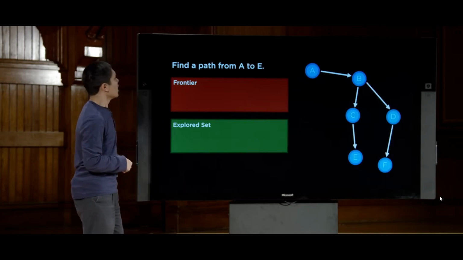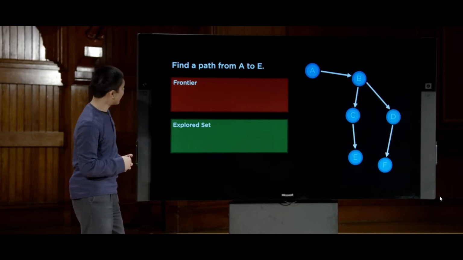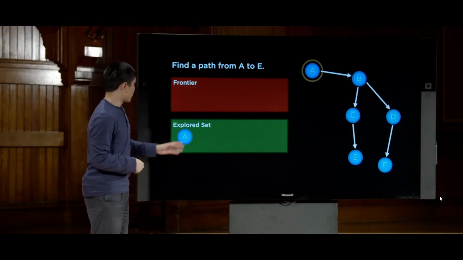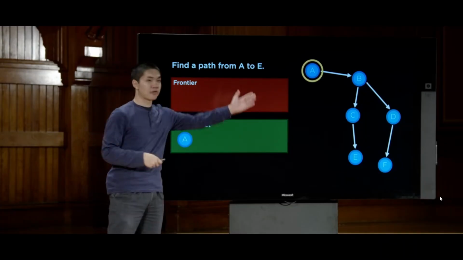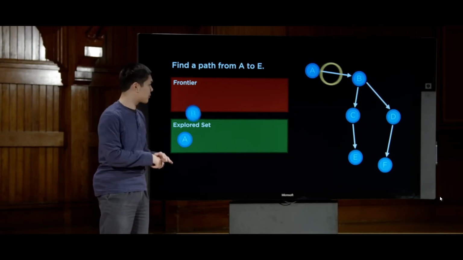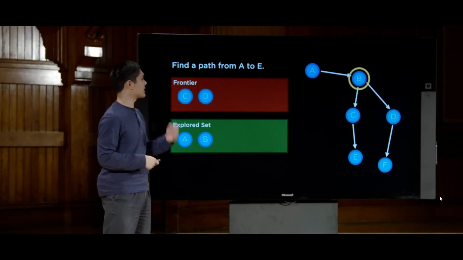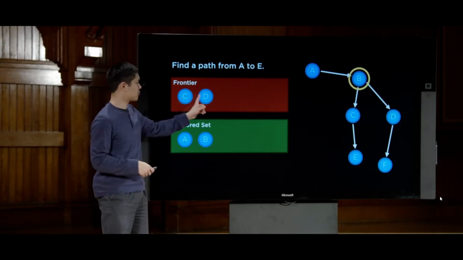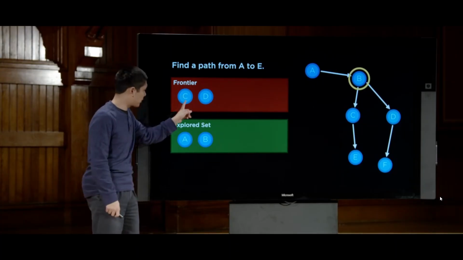So what would that mean for the same exact problem, finding a path from A to E? Well, we start with A, same as before. Then we'll go ahead and have explored A, and say, where can we get to from A? Well, from A, we can get to B, same as before. From B, same as before, we can get to C and D. So C and D get added to the frontier. This time, though, we added C to the frontier before D, so we'll explore C first.